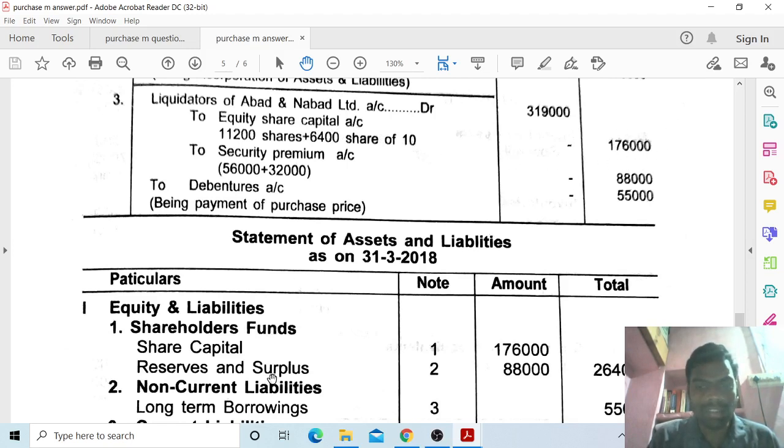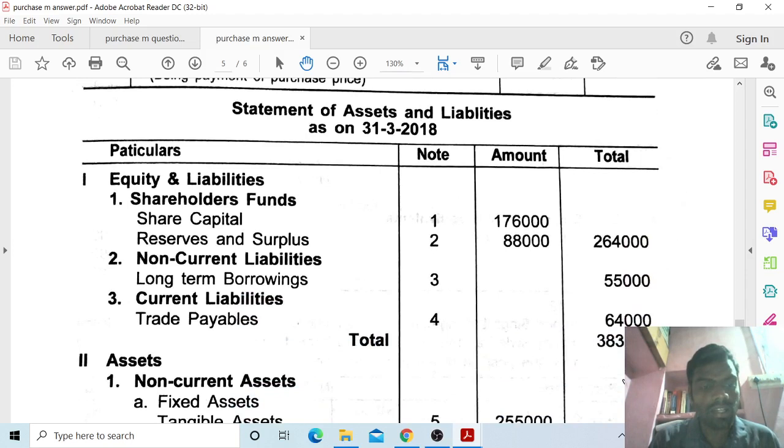Reserves and surplus: you have to take the securities premium amount, 88,000. So total equity and liabilities under shareholders' funds: share capital 1,76,000, note number 1; reserves and surplus, note number 2, 88,000; total 2,64,000. Next, non-current liabilities, long-term borrowings, note number 3, including 50,000 debentures plus 5% premium, total 55,000.